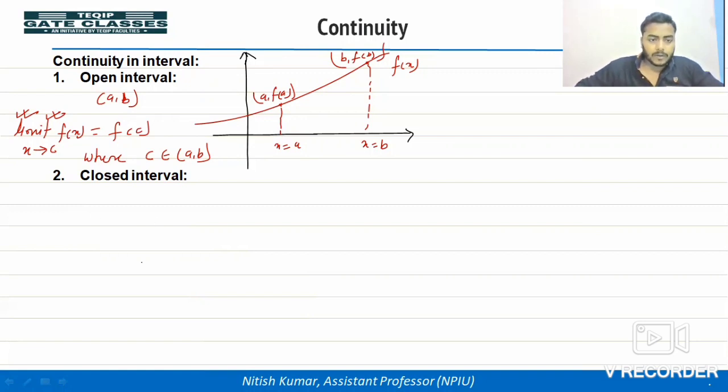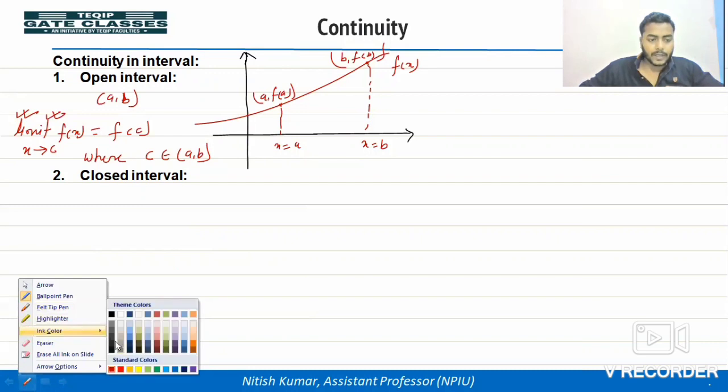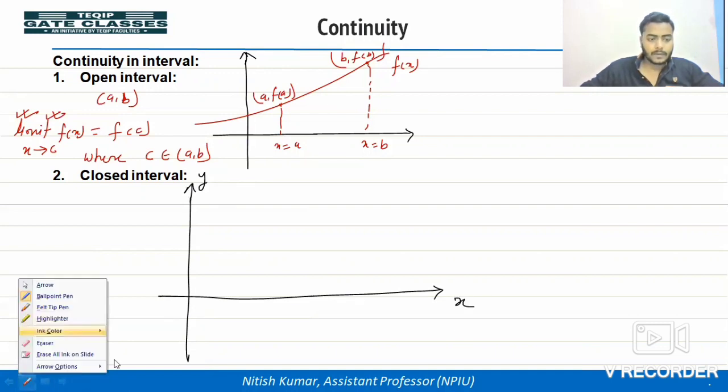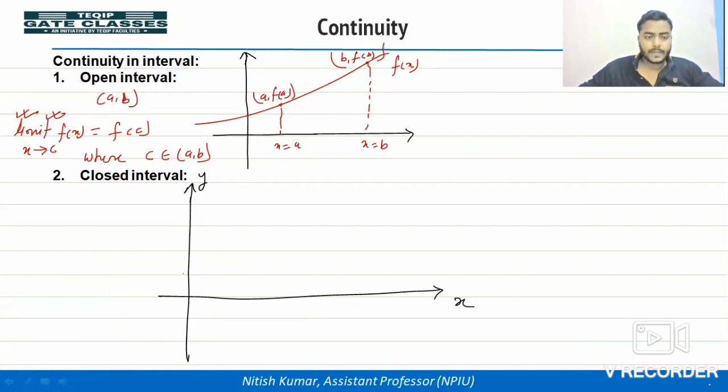Okay. Now let's talk about the closed interval. In the closed interval, both a and b will be included. Let's take the graph, y is equal to f(x), and this is x is equal to a.